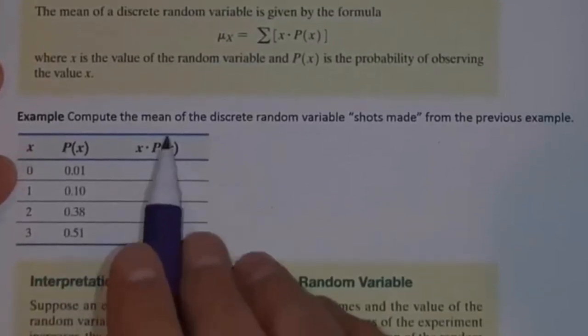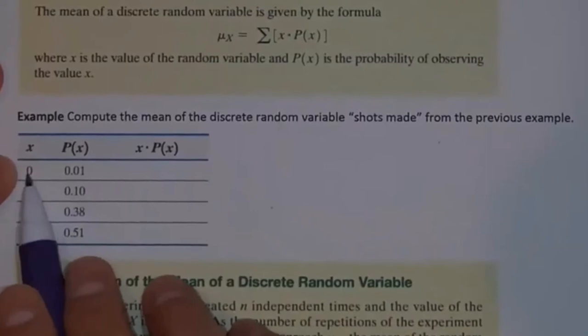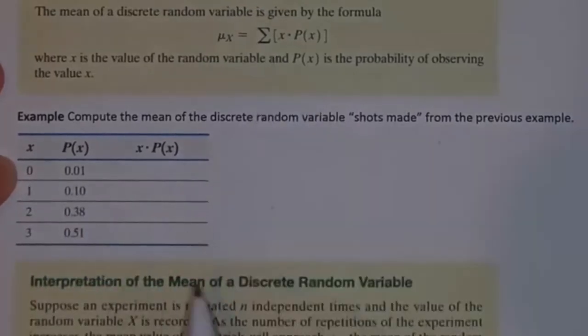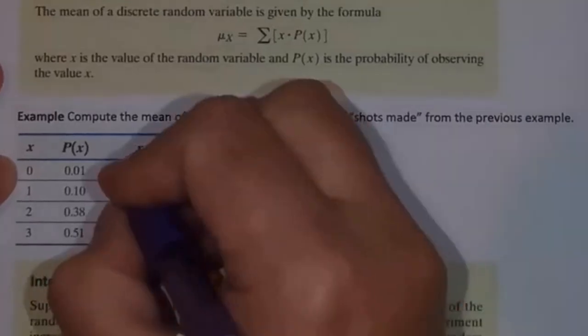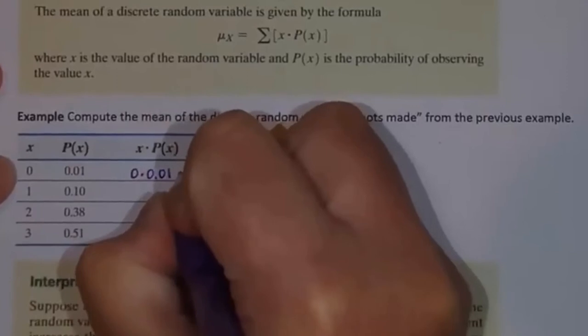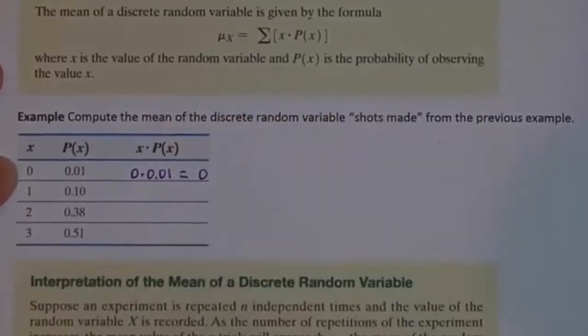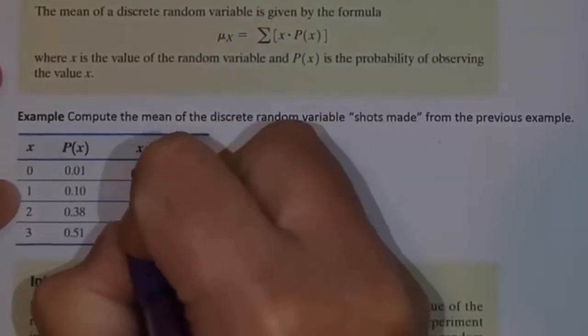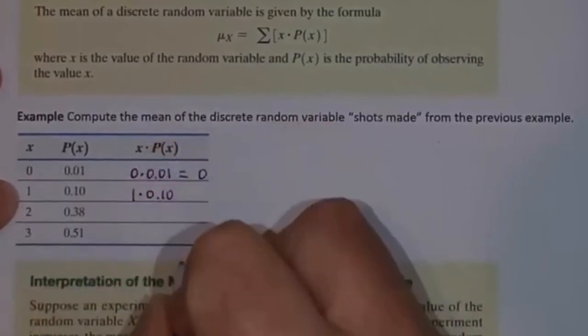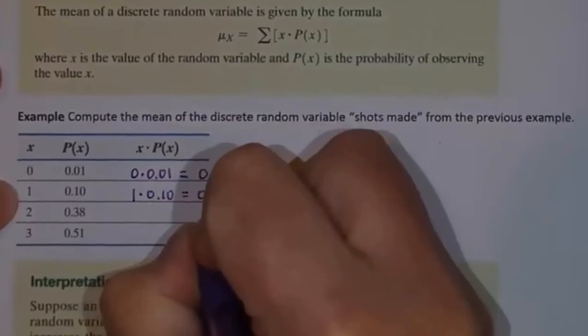I'm going to multiply the outcome times the probability, and when I add that up, that'll give me the mean. So in other words, I'm going to take 0 times 0.01, and that'll be 0. I'm going to take 1, the outcome, times 0.10, the probability, and that equals 0.10.